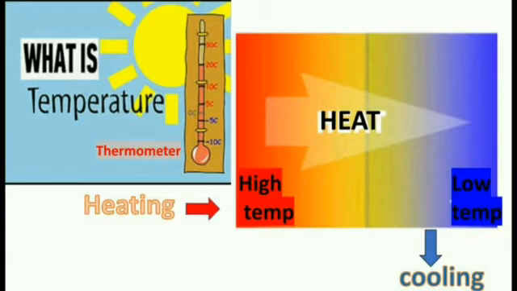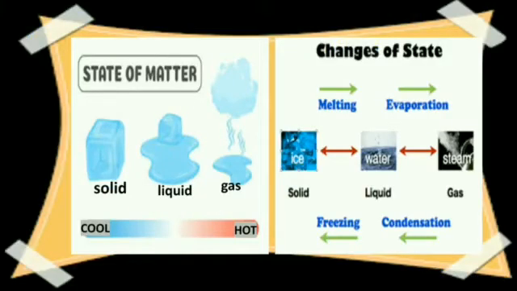In our previous class, we have seen the different states of matter. This matter can be changed from one form to another by changing the temperature. Now, what is temperature? Temperature is the degree of hotness or coldness, meaning how hot or cold the substance is. Let us see how temperature plays its role in changing the state of matter.